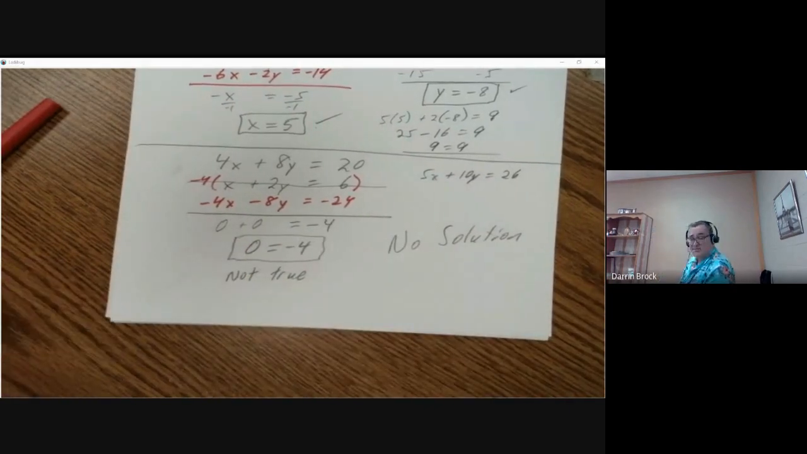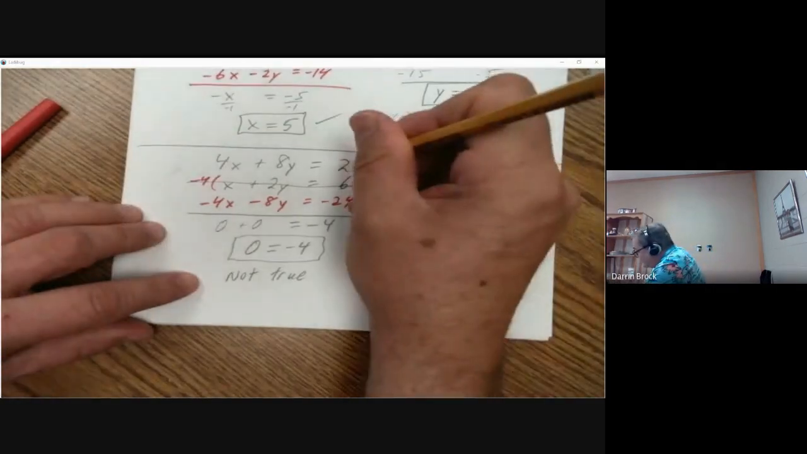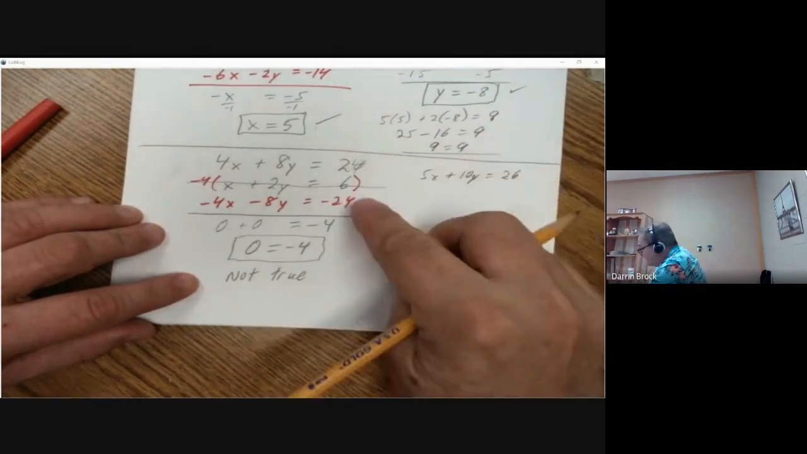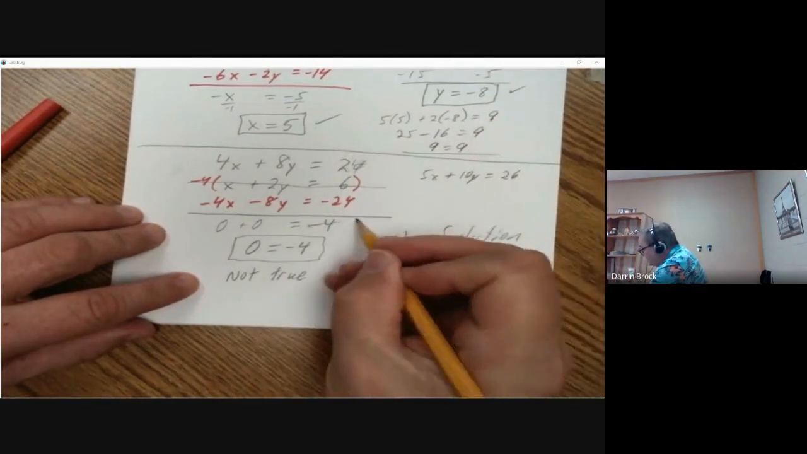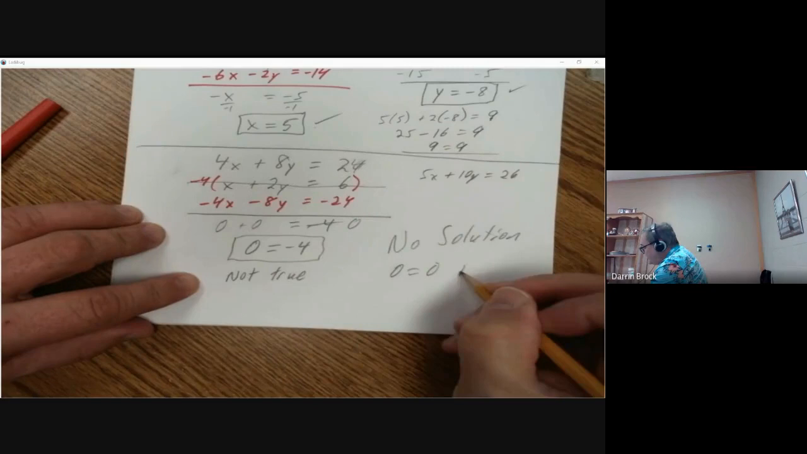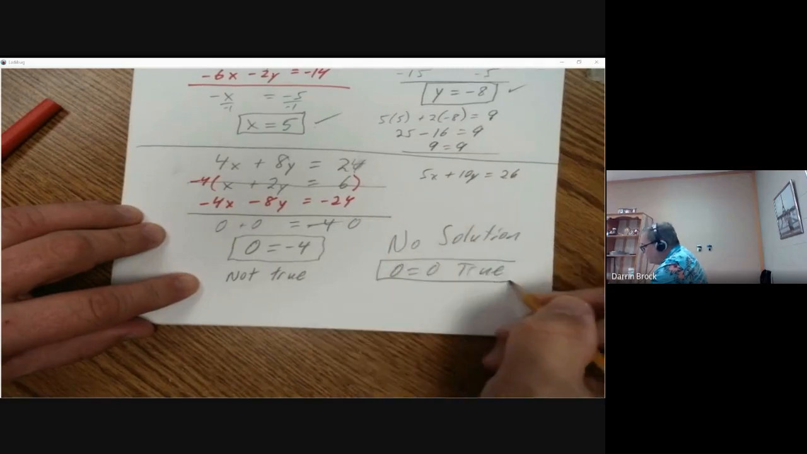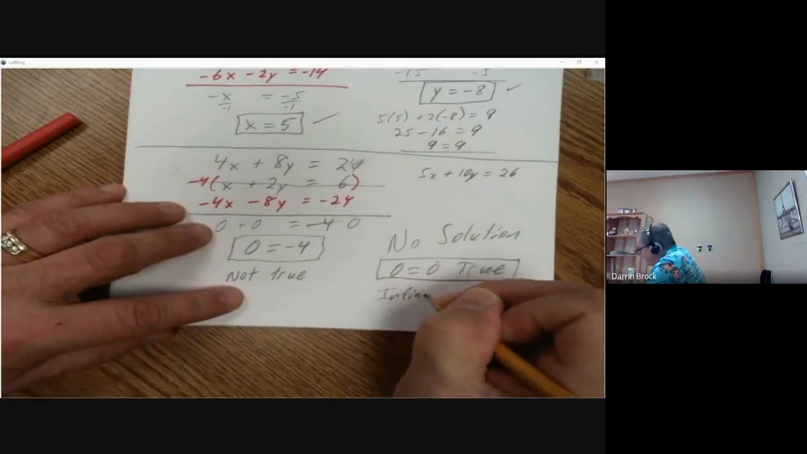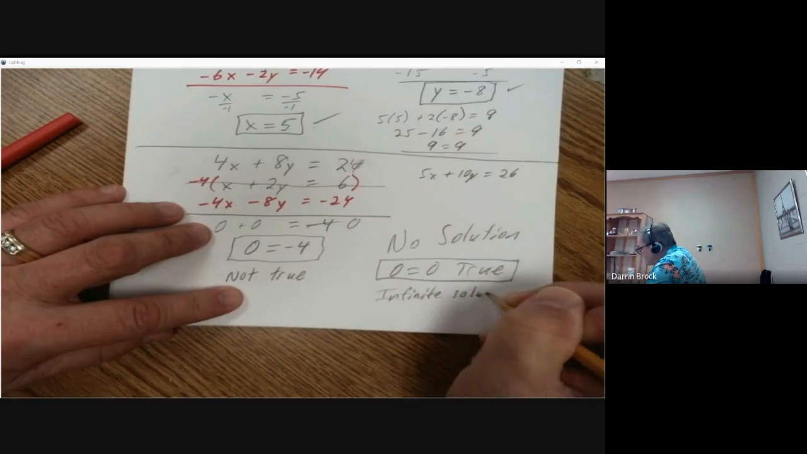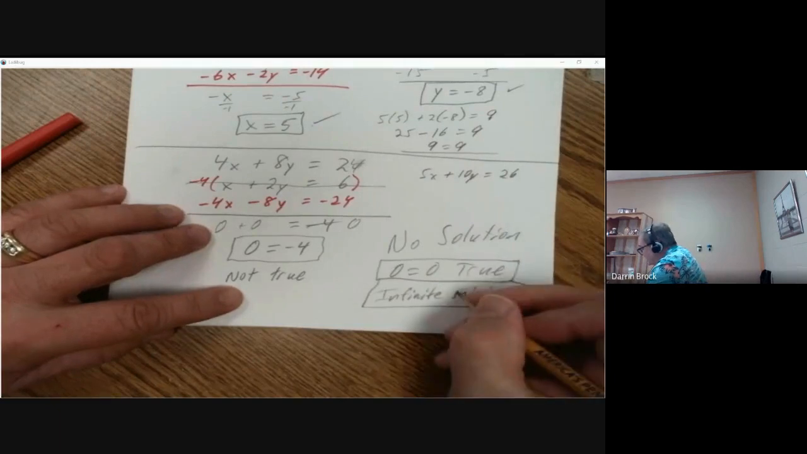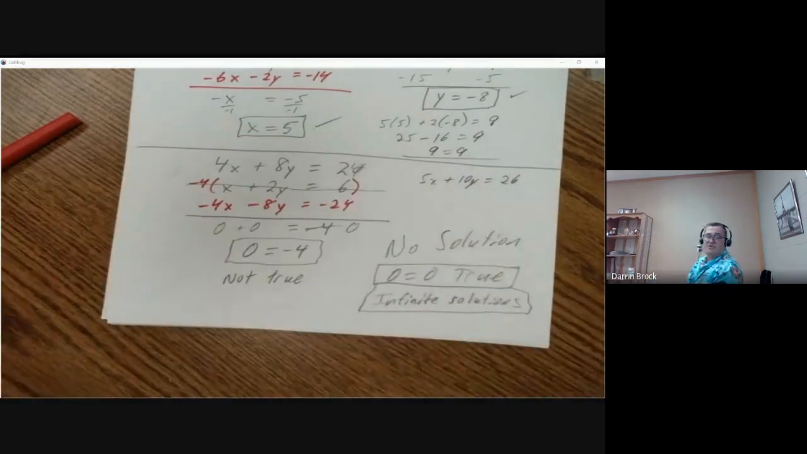Now, it's also possible, had this been, let's say instead of 20, maybe this was 24. Then when I have 24 minus 24, this would be 0, and we would have 0 equals 0. This is a true statement. 0 always equals itself. So in that case, we have an infinite number of solutions. It means there's a lot of x's and y's. There's an infinite number of x's and y's that we could do to make them true. There's not just one true answer. There's an infinite number of answers.